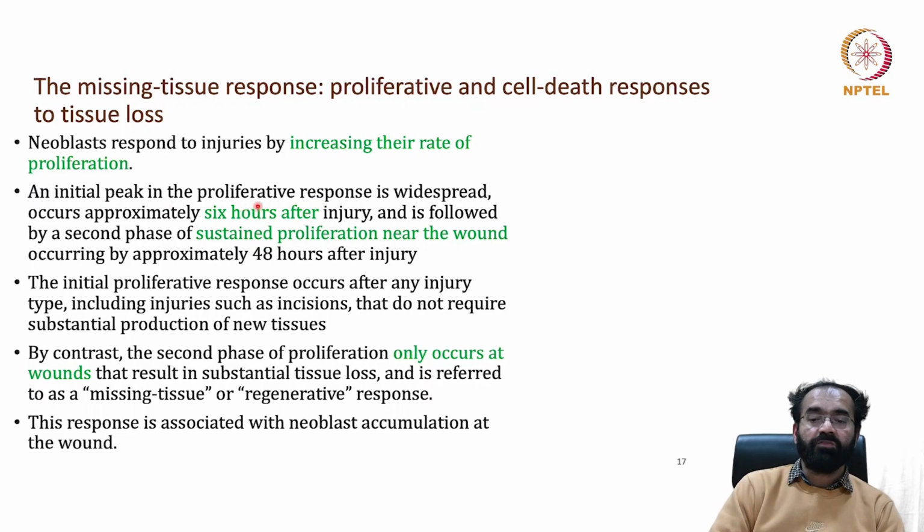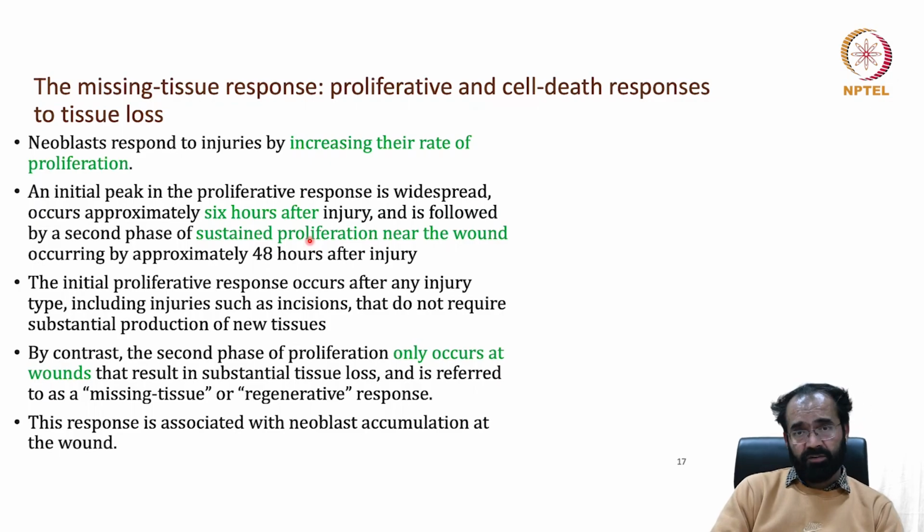An initial peak of proliferative response is widespread, occurs approximately 6 hours after injury, and it is followed by a second phase of sustained proliferation near the wound, occurring by approximately 48 hours after injury.